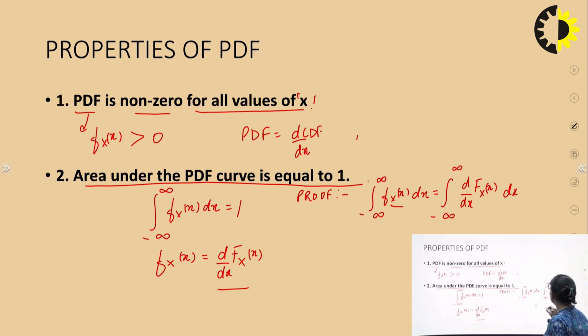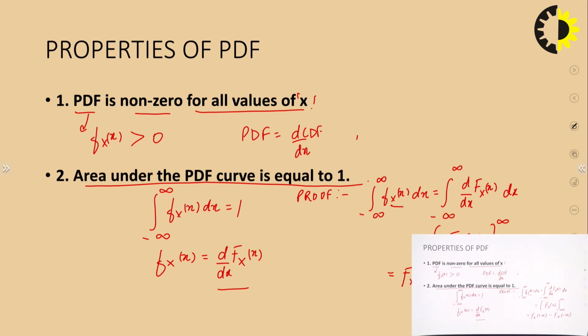This will give us F_X(x) with limits from minus infinity to positive infinity. Okay, now you all know what happens with the higher limit and lower limit of an integral. So we'll write this function as F_X(positive infinity), the higher limit, minus F_X(minus infinity), that is the lower limit.